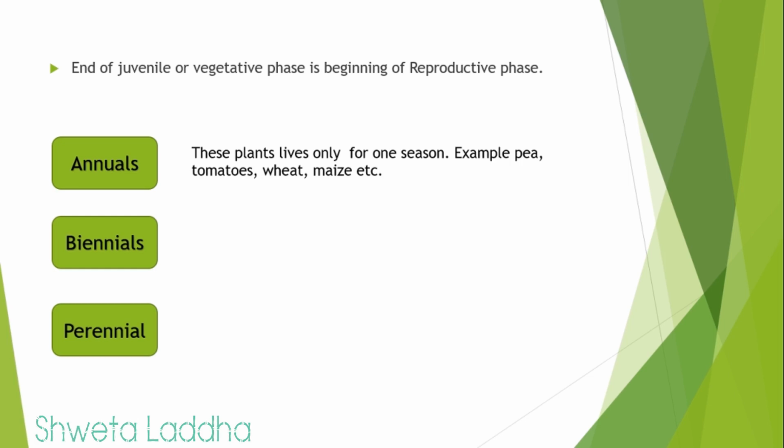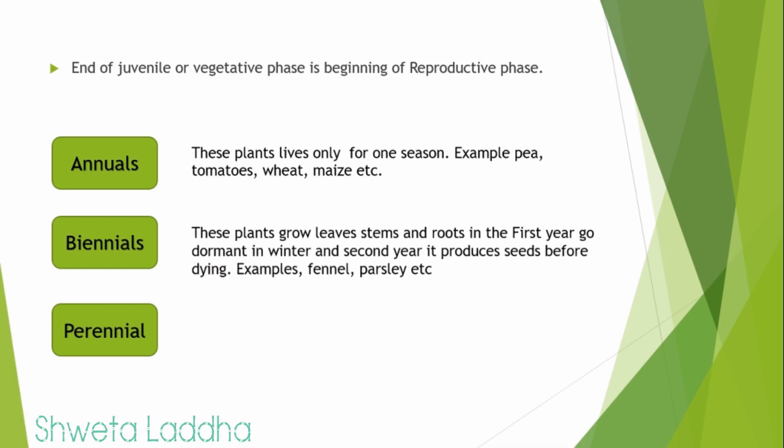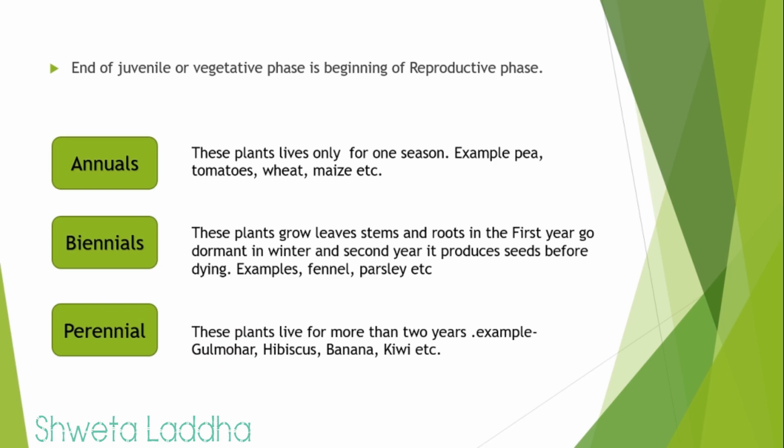Biennials are those plants which grow their leaves, stems and roots in the first year and they go dormant in winter. And in the second year, they produce the seeds before dying. Thus, they survive for 2 years. Example, fennel, parsley, etc. Perennials are those plants which live for more than 2 years. Example, gulmohar, hibiscus, banana, kiwi, etc.